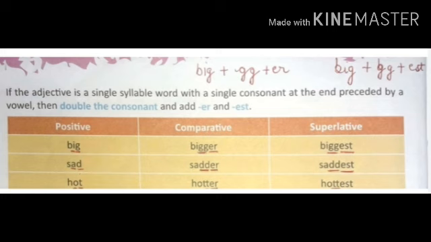Similarly sad. Here the last letter is d, and d is a consonant sound, but before d there is an a. A is a vowel sound. So what will we do? According to the rule we will double the consonant sound. D will become double d, and then we add er. It will become sadder. And similarly in the superlative degree we add double d, sadd, and then we add est, saddest. Sad, sadder, saddest. Clear?